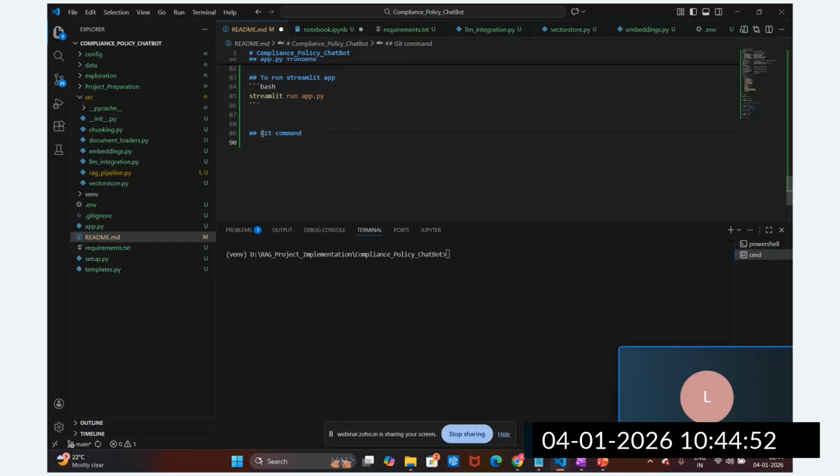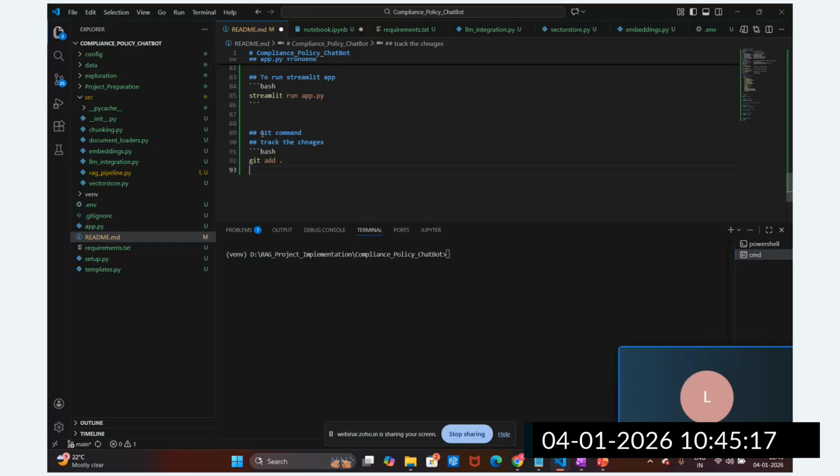We have to push this code. First is to track the changes. For tracking the changes, what will we do? We are going to utilize this command: git add dot.